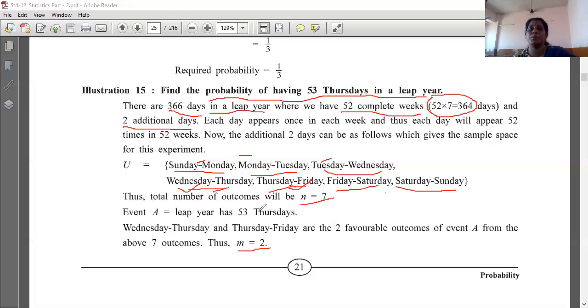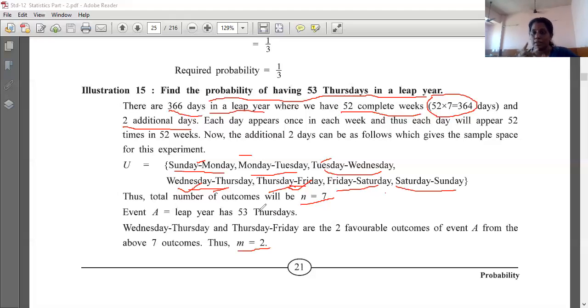So the 2 days can be anything: Sunday-Monday, Monday-Tuesday, Tuesday-Wednesday, Wednesday-Thursday, Thursday-Friday, Friday-Saturday, or Saturday-Sunday. Right? These are 7 outcomes. And it is said that there are 53 Thursdays in a leap year. In the question they are saying 53 Thursdays in a leap year, so there should be 53 Thursdays.